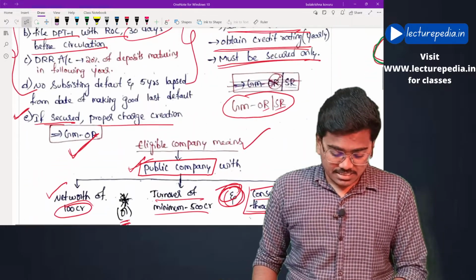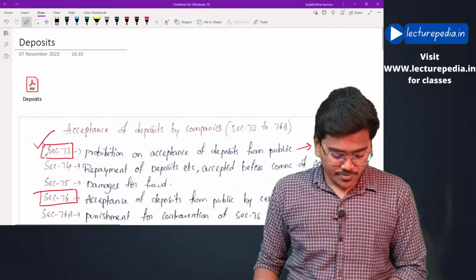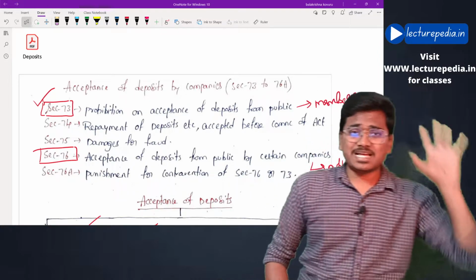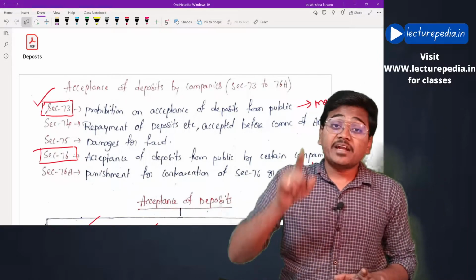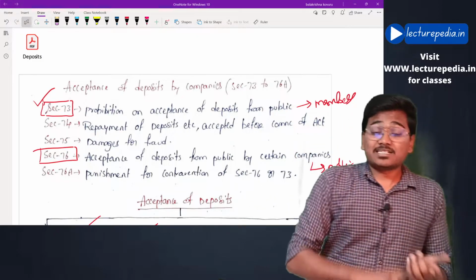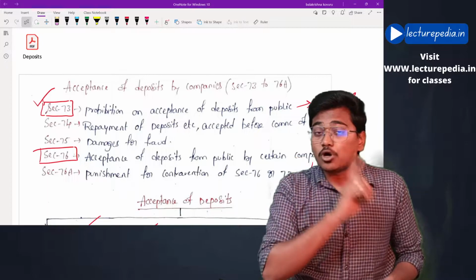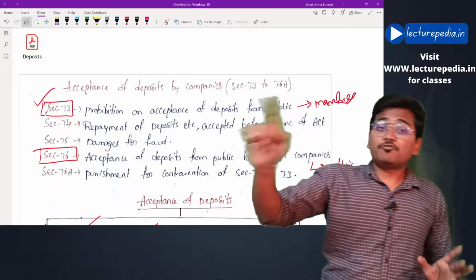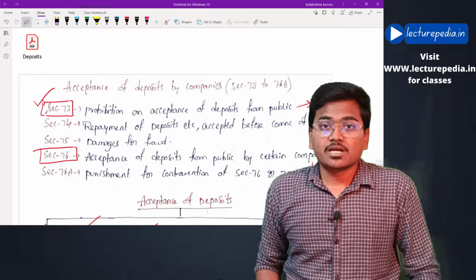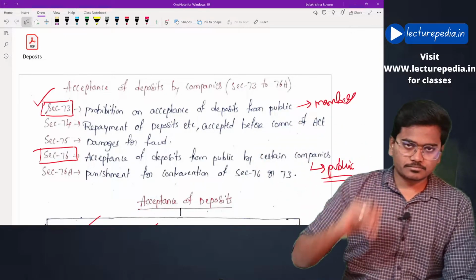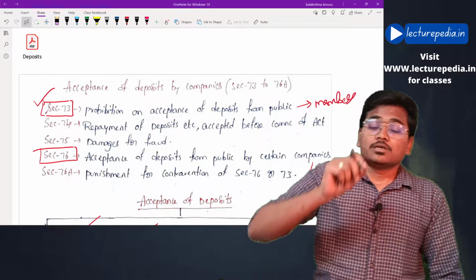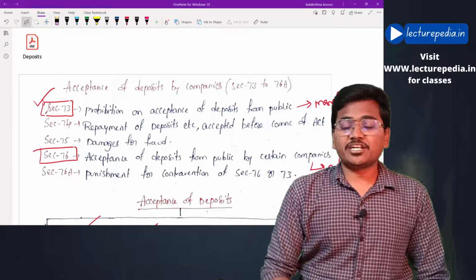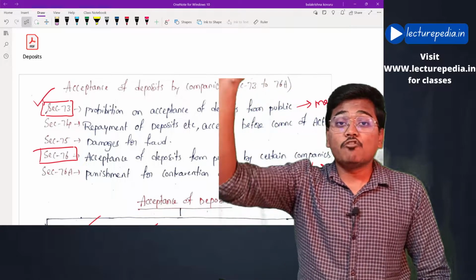There is section number 75 which is related to section number 74. Now, if a company failed to repay the previously accepted deposits within the period and it was found that the directors or the company has raised the deposits with a fraudulent intention, their intention itself is to defraud the deposit holders, in that case, the company and the directors of that company will be guilty of fraud, and they will be charged with a punishment related to fraud that is specified under section 447.